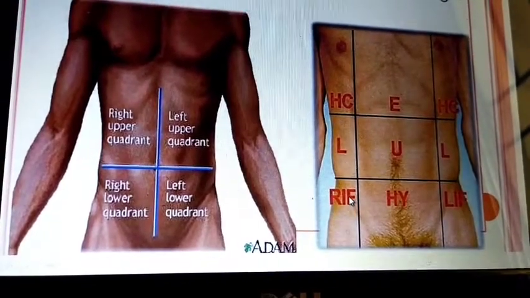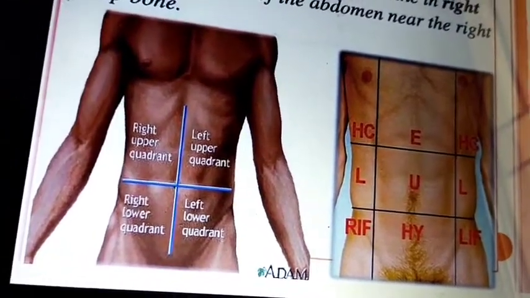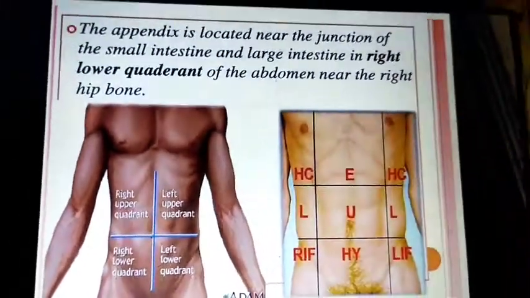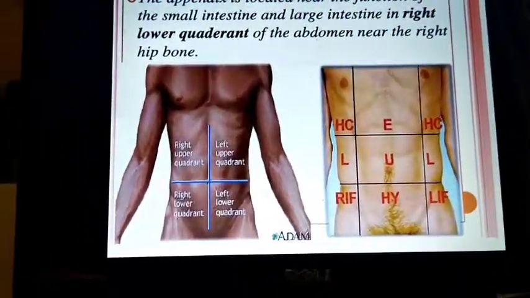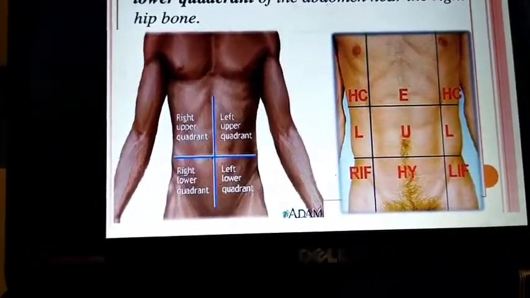Okay, the tip of the appendix is located in different directions, but only the base of the appendix is fixed.